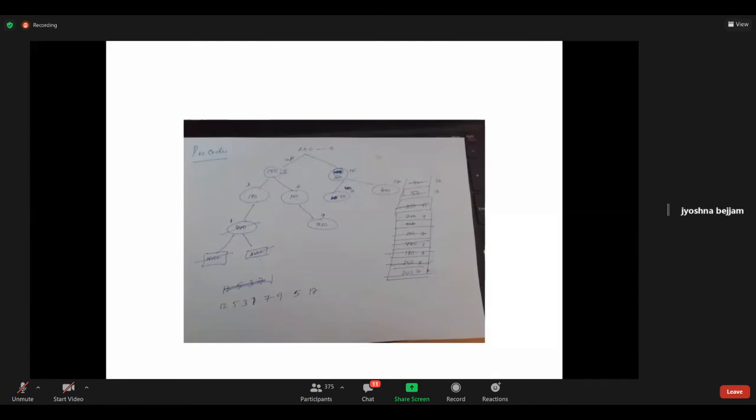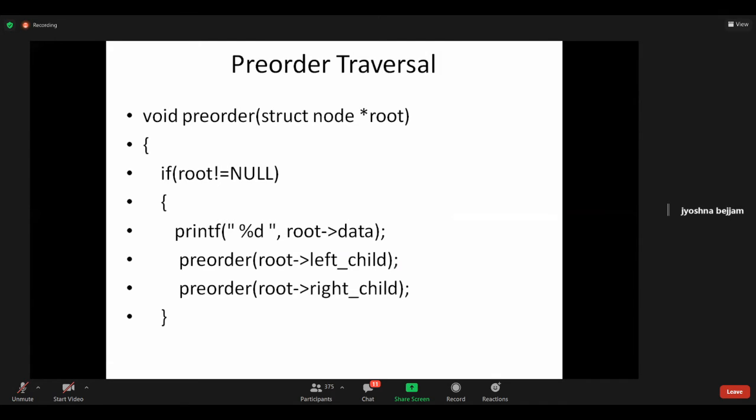Then after that, look at the code. It is a recursive function. My dear students, please cooperate with me. Recursion is a little bit tedious to understand. When you follow, then only we can. One minute.